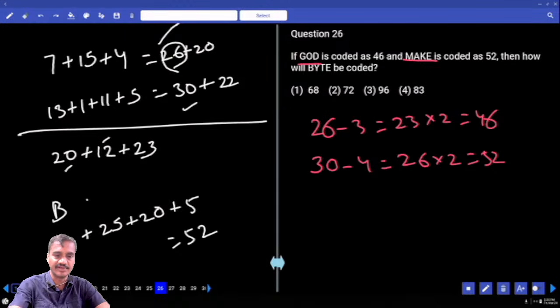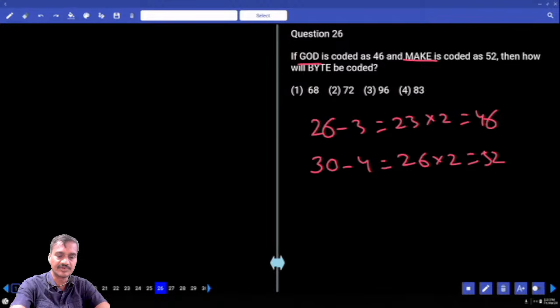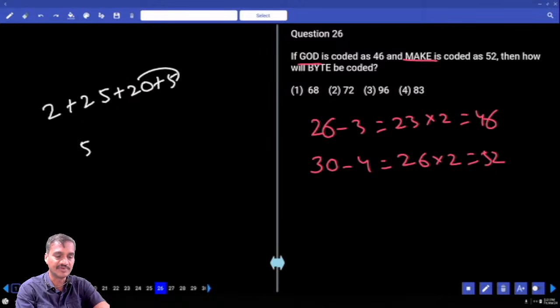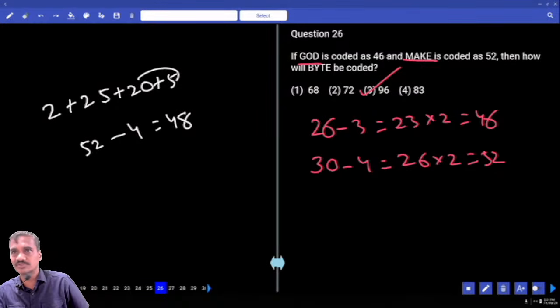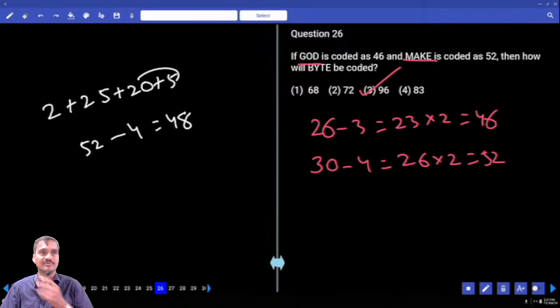And in the same way, byte. Now the code given to the word byte: 2 plus 25 plus 20 plus 5. Now 20, 15. Now 52 minus how many letters are there? 4. 52 minus 4, 48. Now 48 into 2, 96, that is choice 3. Does it match? Choice 3. Now sum of the place values minus number of letters is multiplied with 2.